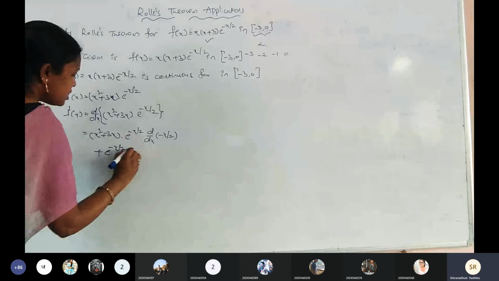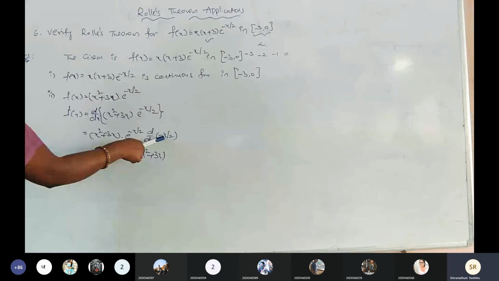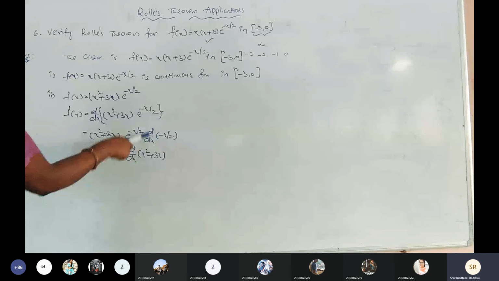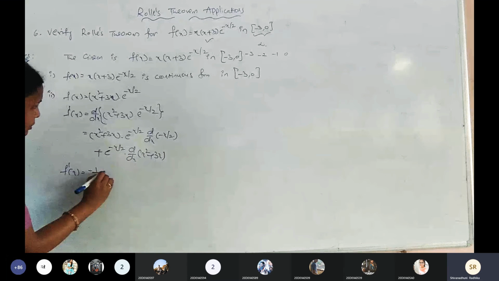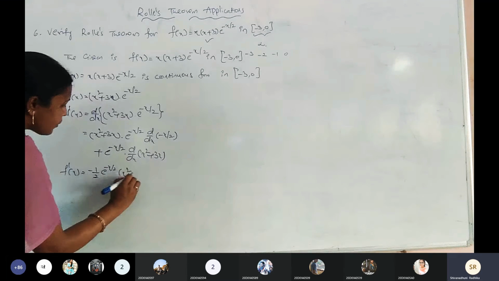What is the derivative of x square plus 3x? We should find now f dash of x, which is equals to... Here derivative of x is 1 minus 1 by 2. This derivative total value is minus 1 by 2. So take it outside. Minus 1 by 2 e power of minus x by 2 into x square plus 3x.